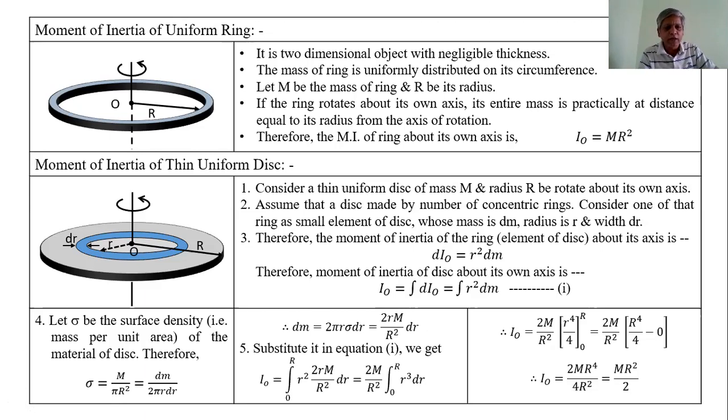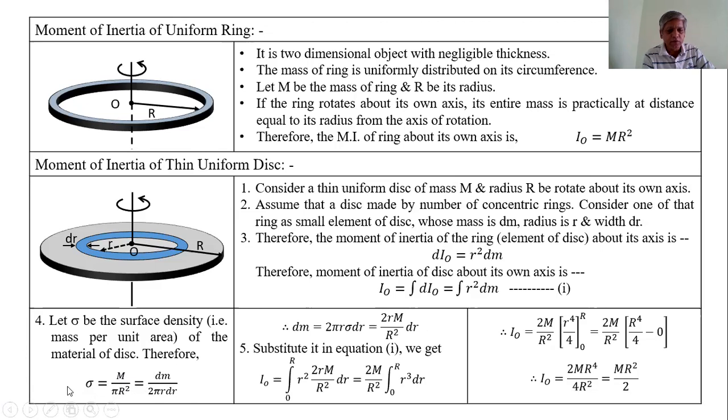Therefore, length is twice pi r and width is dr, so the surface area of this ring is twice pi r into dr. The surface density of the disk and the ring are the same since both are the same material. Therefore, sigma is equal to M upon pi R square, that is equal to dm upon twice pi r into dr.